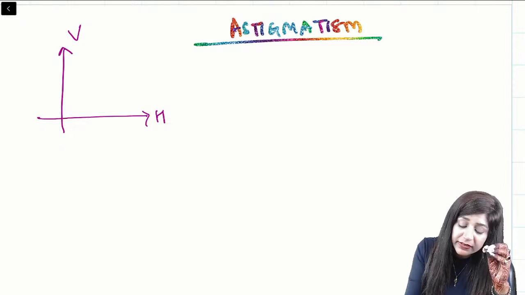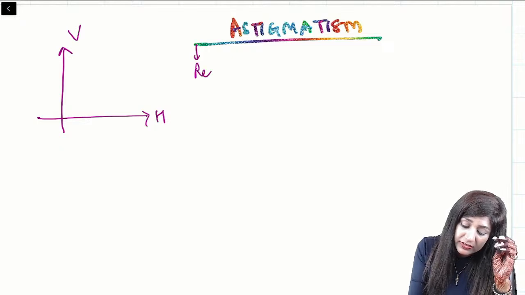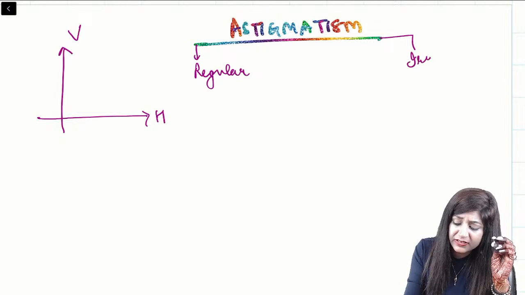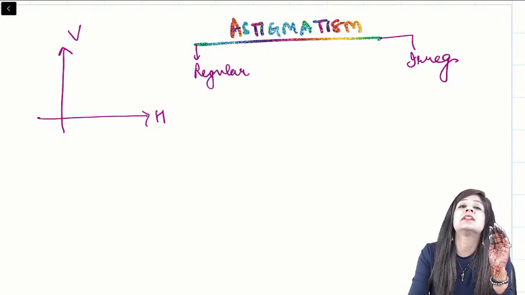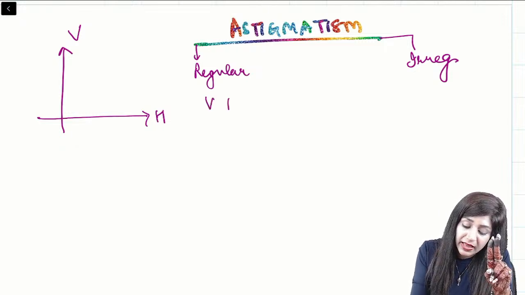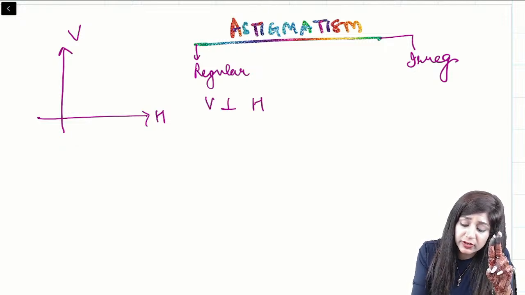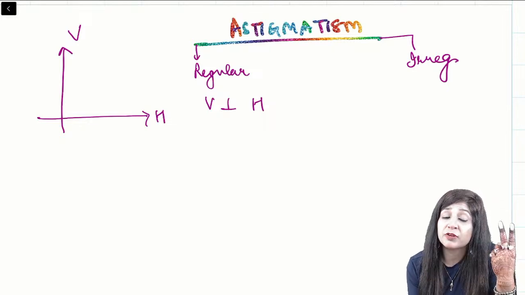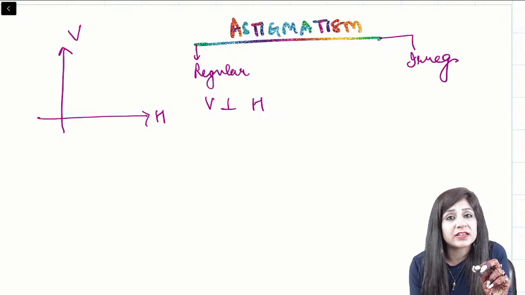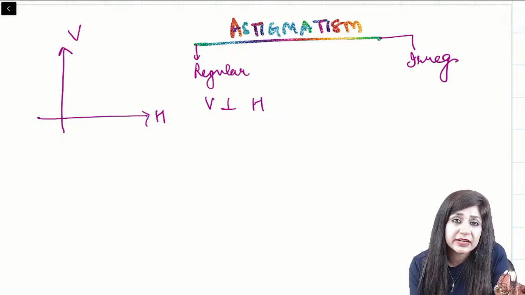Okay, it can be the regular astigmatism, or it can be irregular astigmatism. In our scope, it is mainly the regular astigmatism, where the two meridians, vertical and horizontal, are perpendicular to each other. If both the meridians are perpendicular to each other, they have an angle of 90 degree, then I would call it as a regular astigmatism.